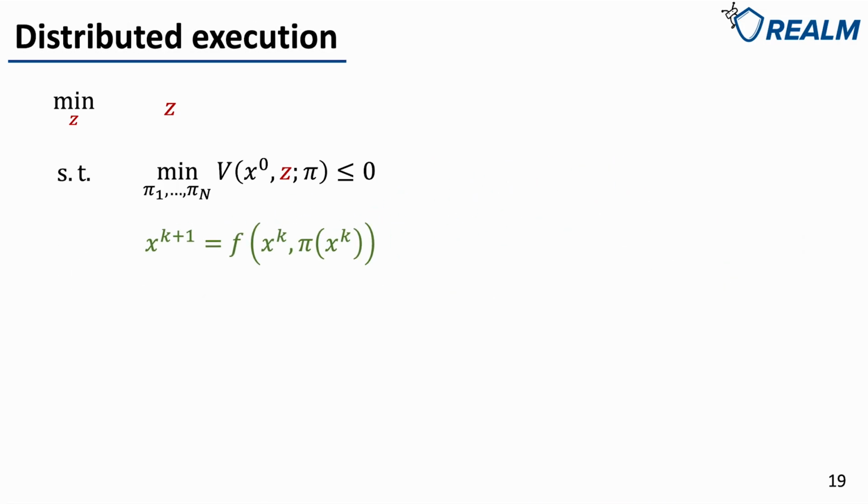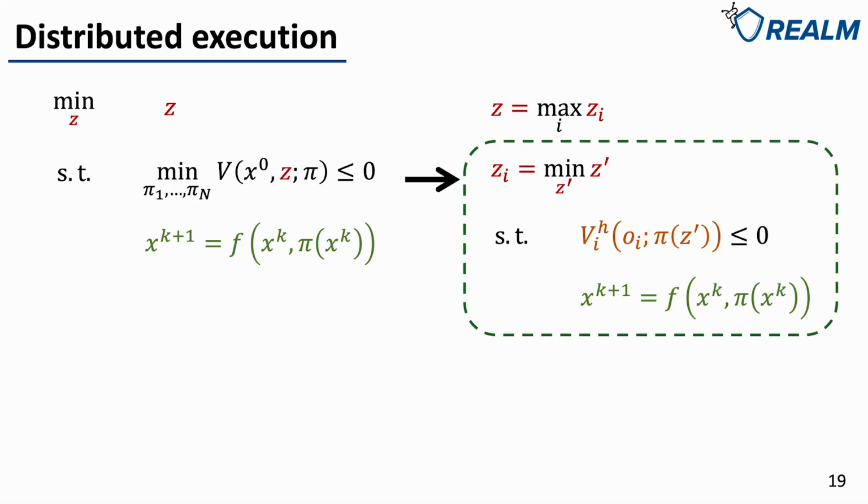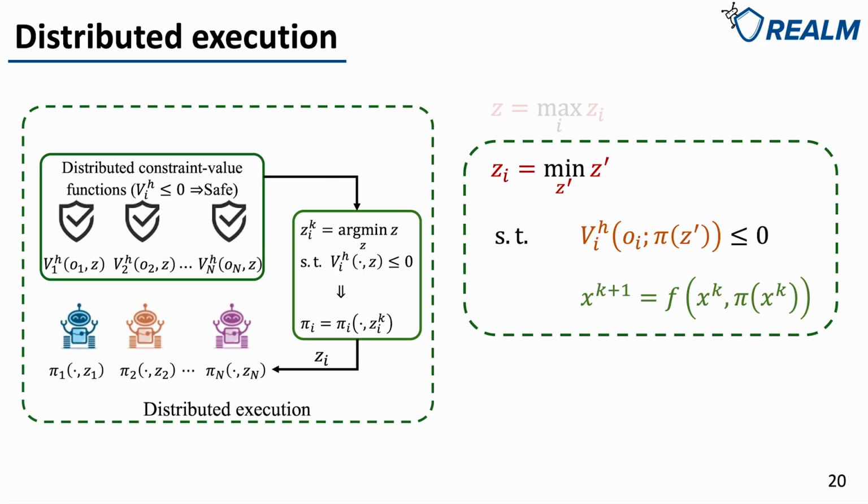Then, during execution, we propose a theorem that under certain conditions, the centralized problem can be solved in the distributed manner, where each agent solves its own problem and get zi, then the connected agents calculate the maximum z among them to reach a consensus. Moreover, we observe that this z computation part can be removed in practice, and we still have similar results. And this theorem allowed us to design a distributed execution part where each agent solves its own problem online and it gets own z for their z conditioned policies.